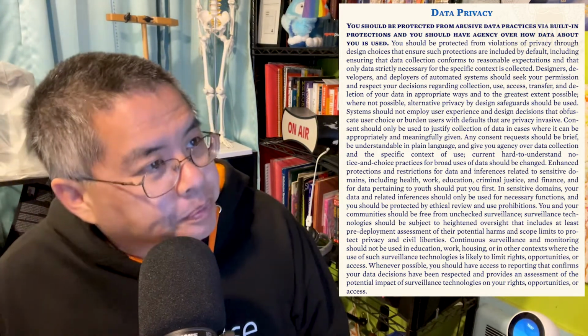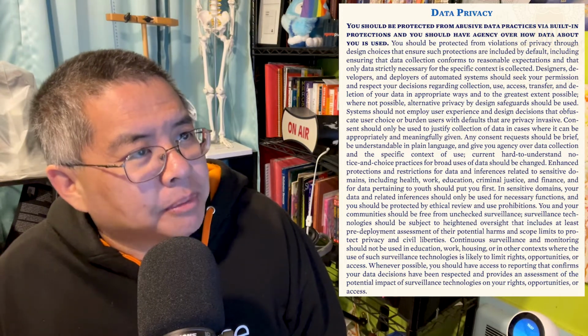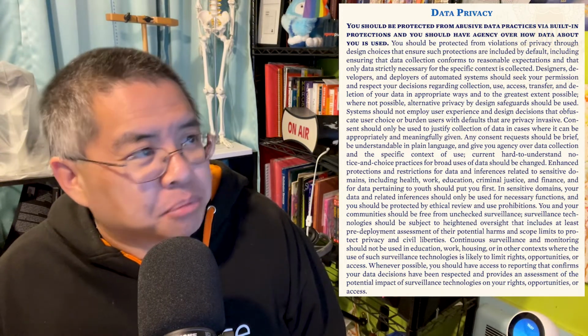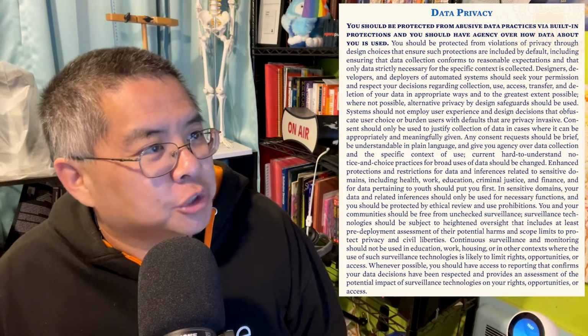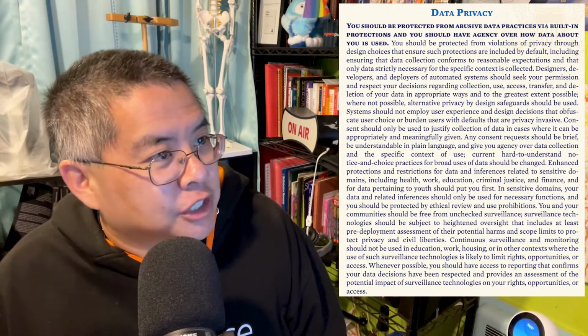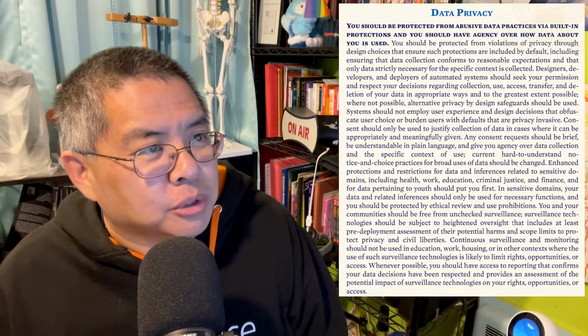Data privacy. You should be protected from abusive data practices via built-in protections, and you should have agency over how data about you is used. You should be protected from violations of privacy through design choices that ensure such protections are included by default, including that data collection options conform to reasonable expectations that only data strictly necessary for the specific context is collected.